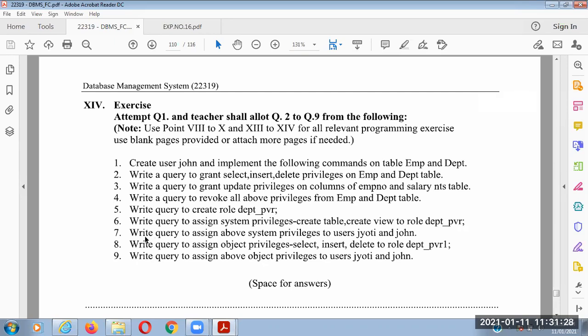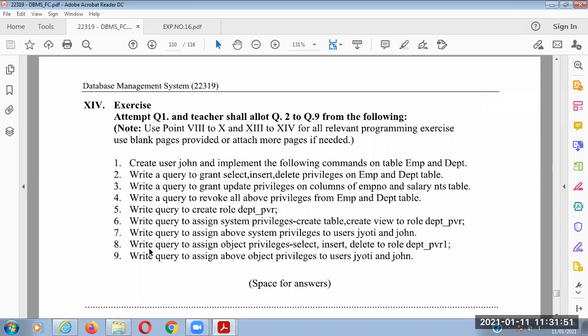Then the seventh query, write a query to assign the above system permissions to users Jyoti and John. Okay, system permissions to be given to whom? To Jyoti and John. So what will we do? Grant create table, comma, create view to Jyoti, comma, John.